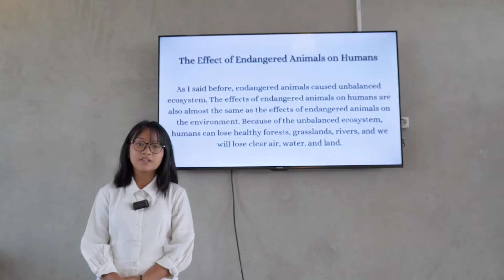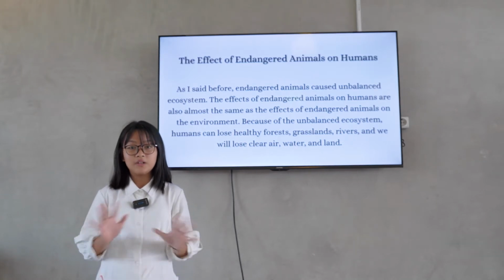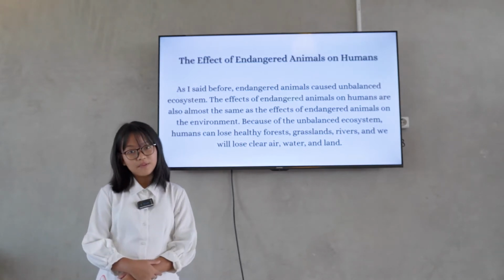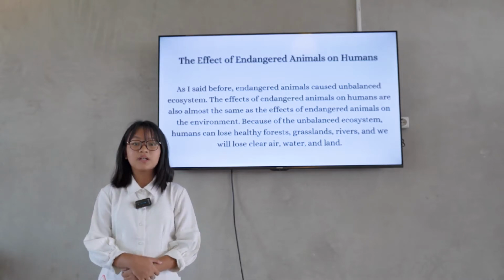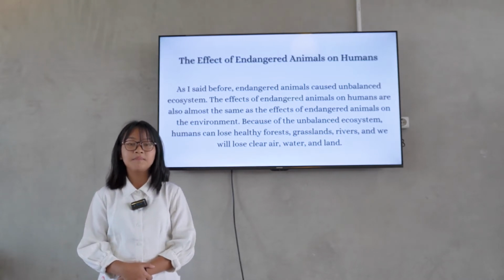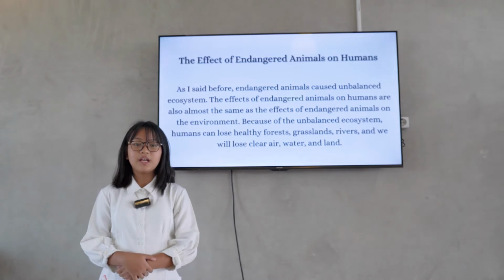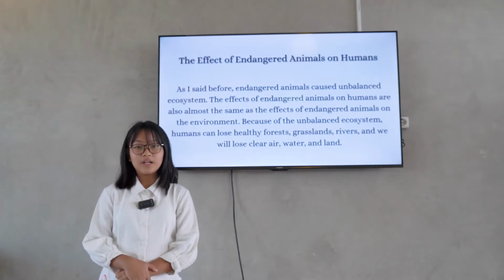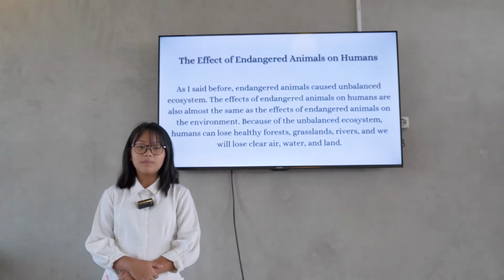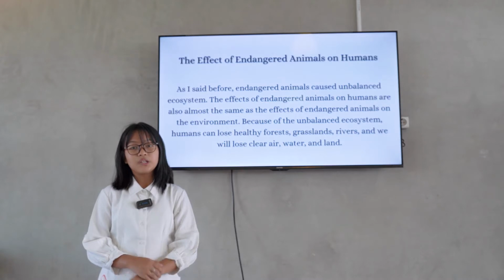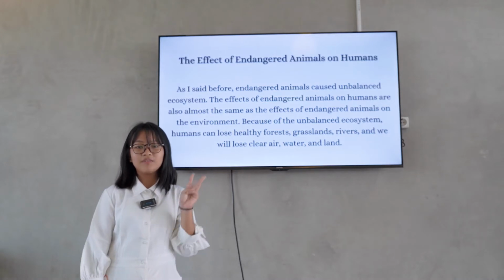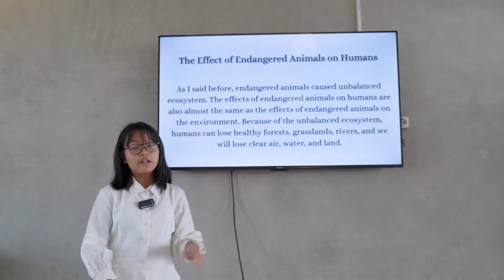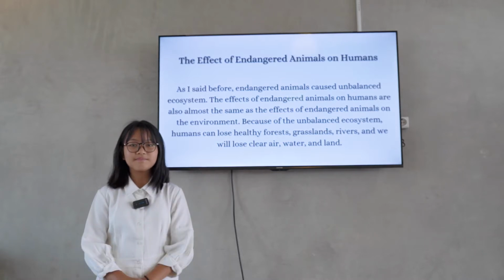And here are some effects of endangered animals on humans. As I said before, endangered animals cause an unbalanced ecosystem. The effects of endangered animals on humans are also almost the same as the effects on the environment. Because of the unbalanced ecosystem, humans can lose healthy forests, grassland, rivers, and we will also lose clear air, water, and land.